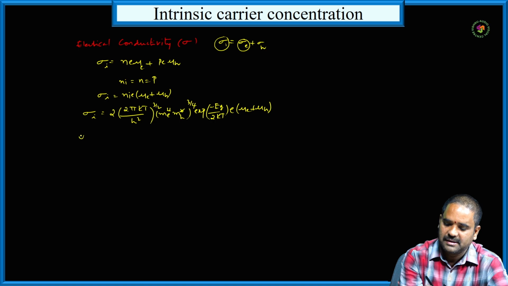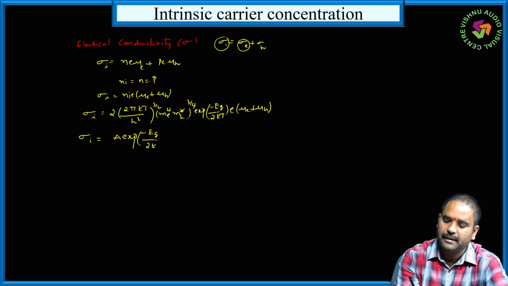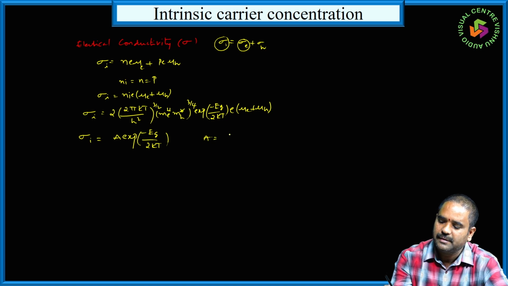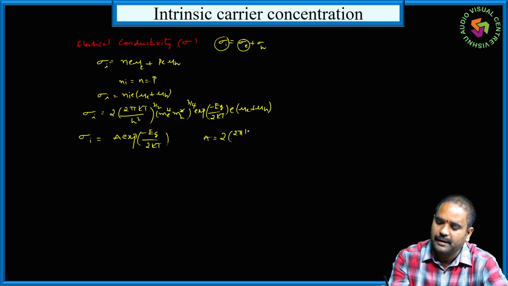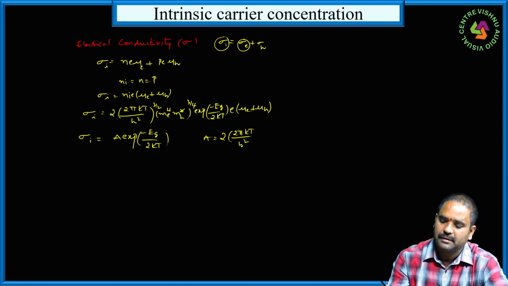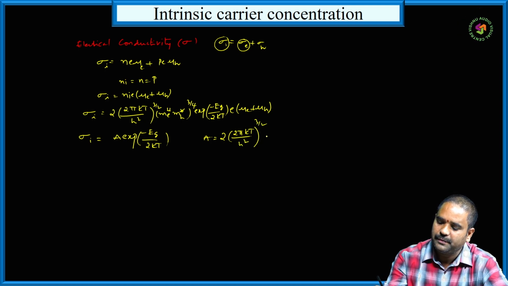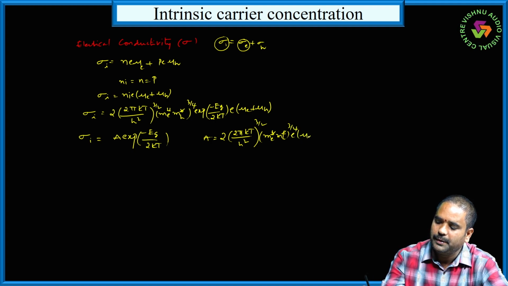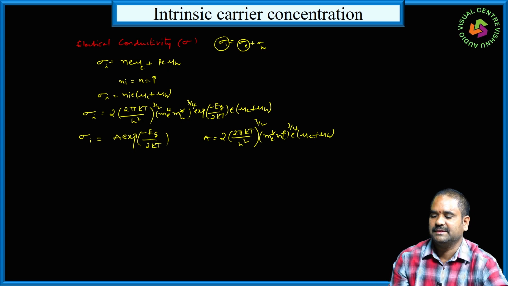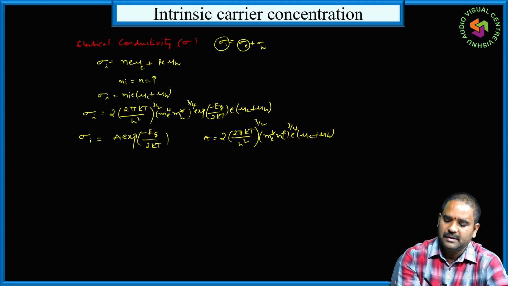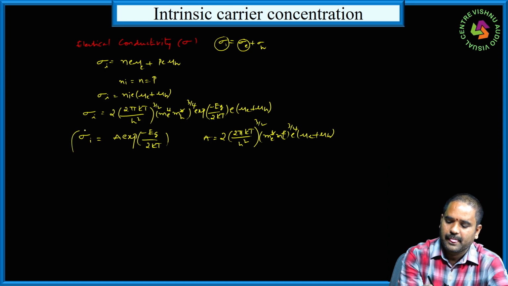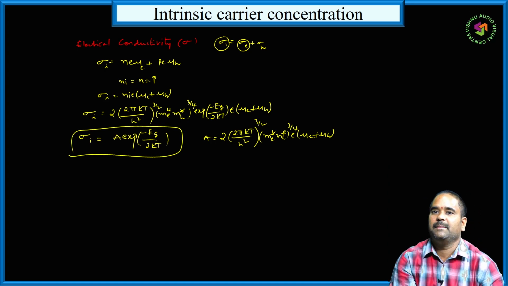Hence, this can be written as sigma I is equal to A exponential of minus Eg by 2kT, where A is equal to 2 into (2 pi kT by h square) to the power of 3 by 2 (me star mh star) to the power of 3 by 4 e into mu e plus mu h. Right? So this is the expression for electrical conductivity in intrinsic semiconductor.